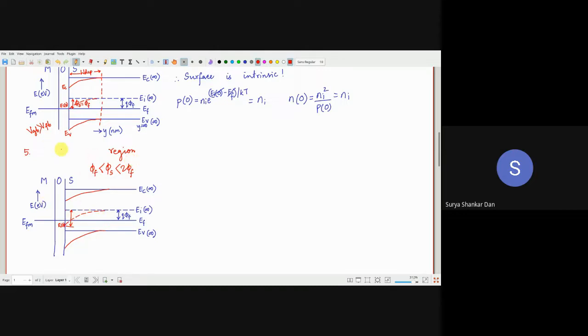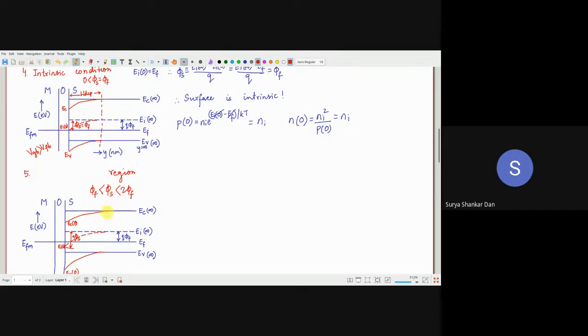I have not told you its name yet. So here this is your q phi s. This is your Ec0, that means Ec at the surface. This is Ec at the bulk. This is your Ei0. This is your Ev0. Cool. Now, what else to write? So what is the W depth? Clearly the depletion width has increased even more. Okay, inversion has not happened yet. Just keep that in mind.